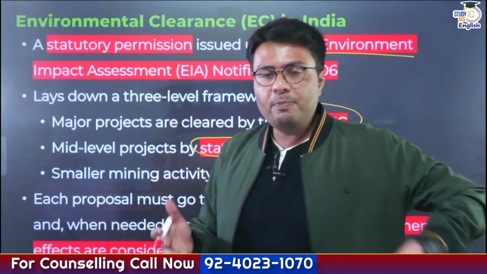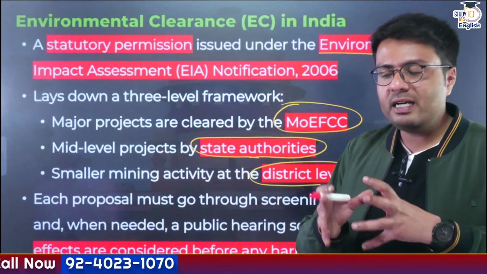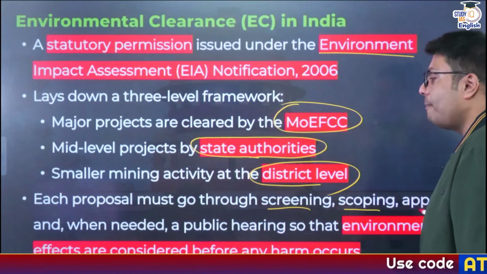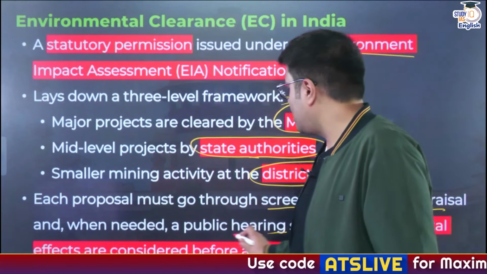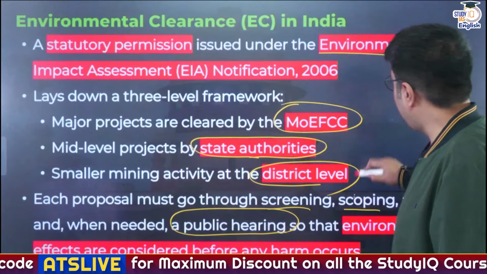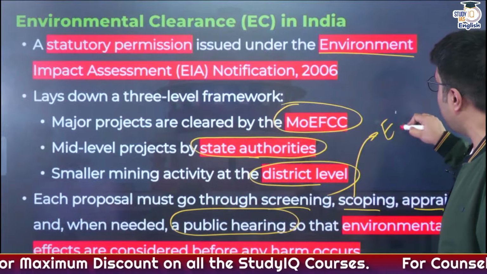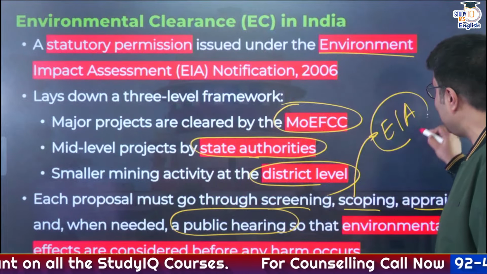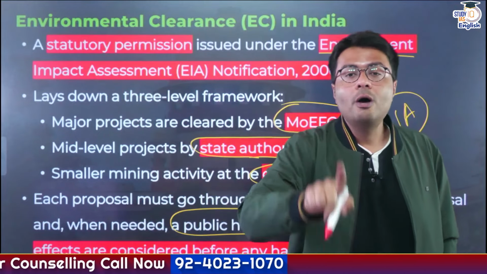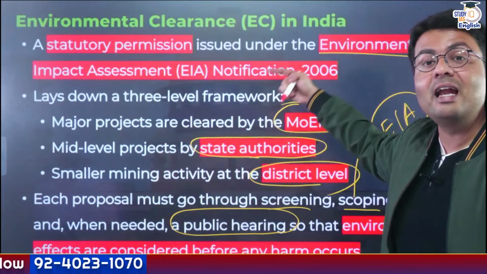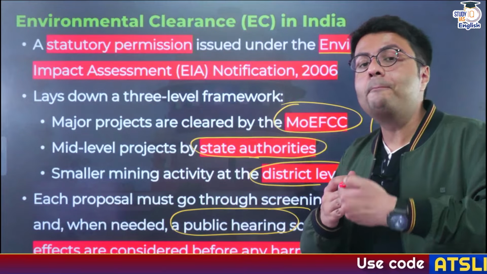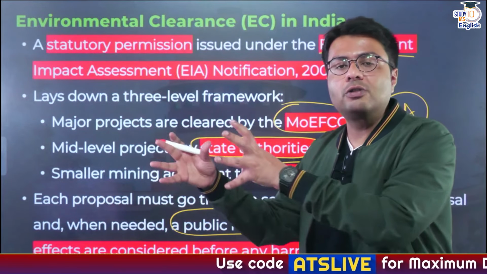But before getting these clearances, every project needs to follow a certain process, and this process includes screening, scoping, appraisal, and if need be, also conducting a public hearing to discuss the environmental effects of these projects. And all of these are combinedly called Environmental Impact Assessment, or EIA. So this is the process which any economic project has to follow before it gets the necessary environmental clearances. And these environmental clearances need to be given prior to the starting of construction of those projects.